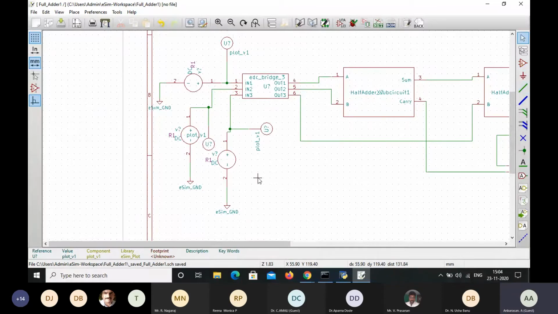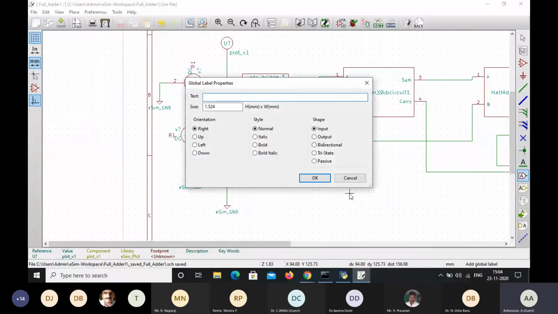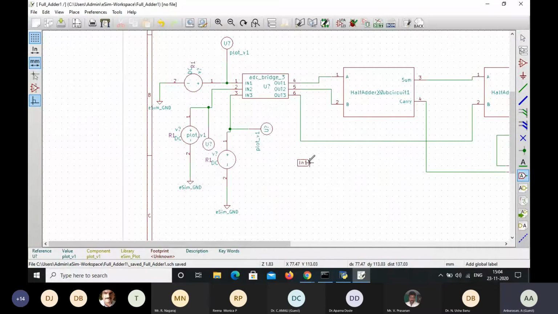And then next we have to place the input label, that is input 1, or for any terminals we can give input 1, input 2, input 3, or A, B, C, X, Y, Z, anything we can label.